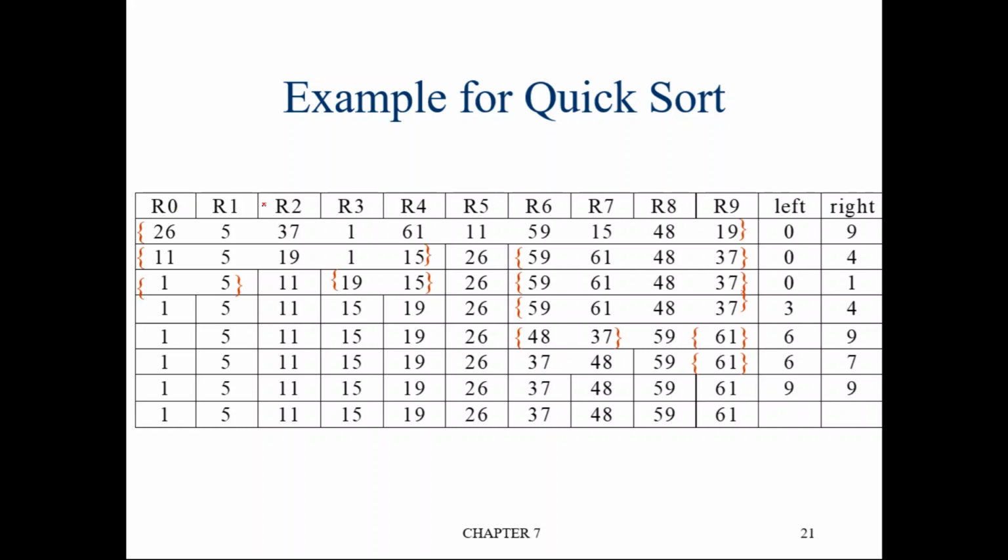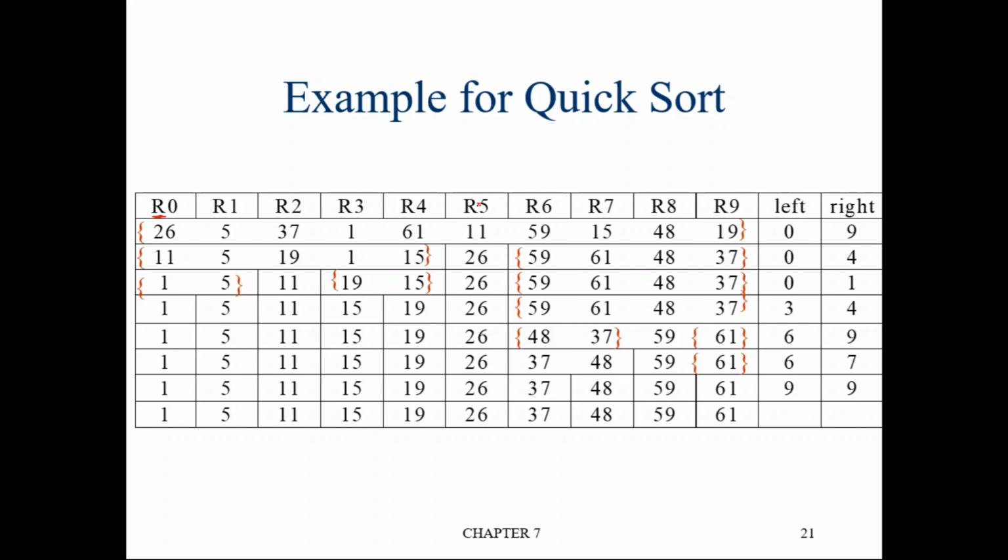Let us assume the array name is R. So R represents the array name. R of 0 contains 26, R of 1 contains 5, R of 2 contains 37, and so on, up to R of 9 contains 19. There are totally 10 elements. Now there is only one partition, and that is what this flower bracket represents.